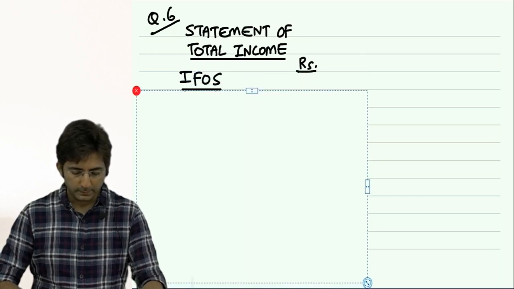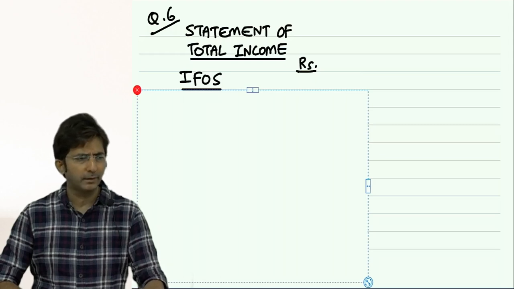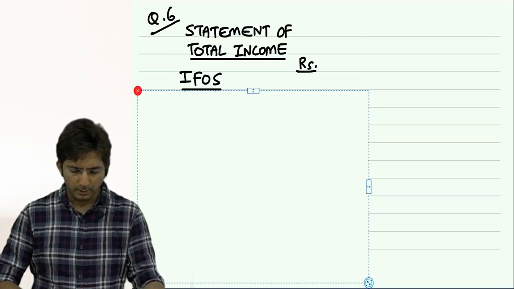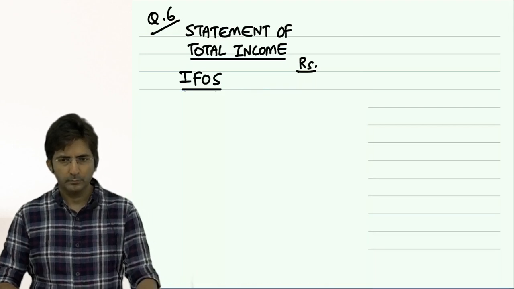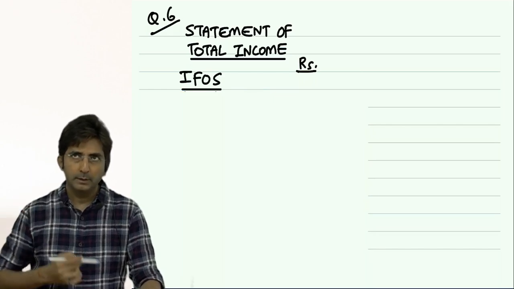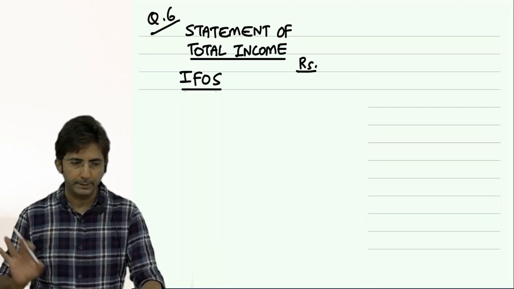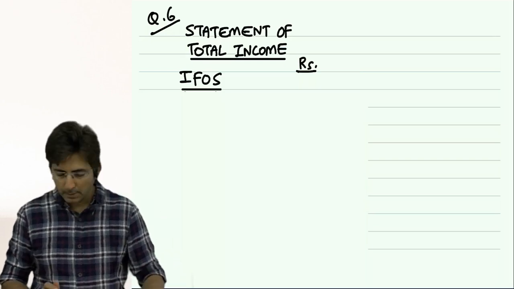Go headwise. I have not written income from salary, house property because not there. Directly income from other sources. But your mind should work like that only. Income from salary not there, house property not there, business not there, capital gains not there. So directly we reach income from other sources.